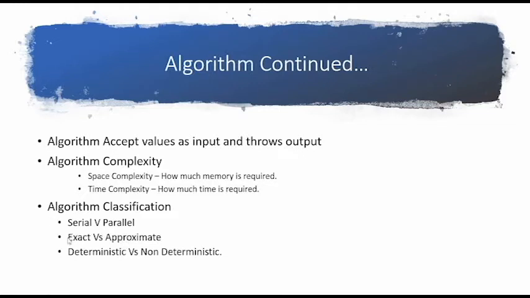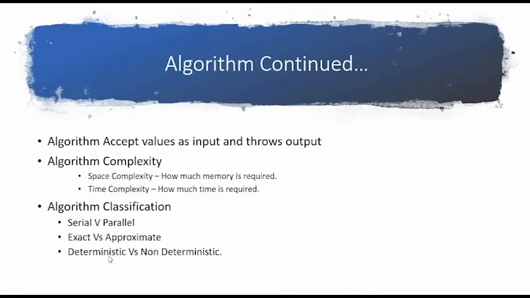The algorithm can be exact or approximate. It can come with an exact result or with an approximate result. Like if there is a facial recognition algorithm, it cannot produce an exact 100%. When somebody's face comes, it will say that it's matching my existing database to 98%, 99%. So that would be approximate.